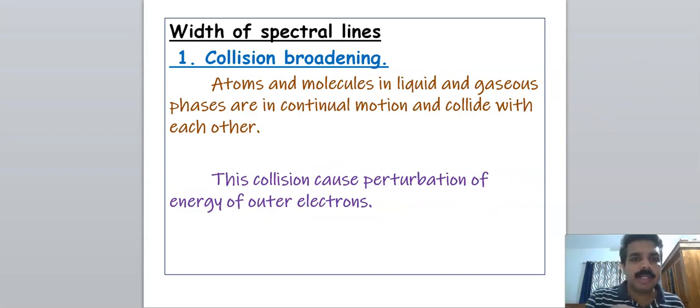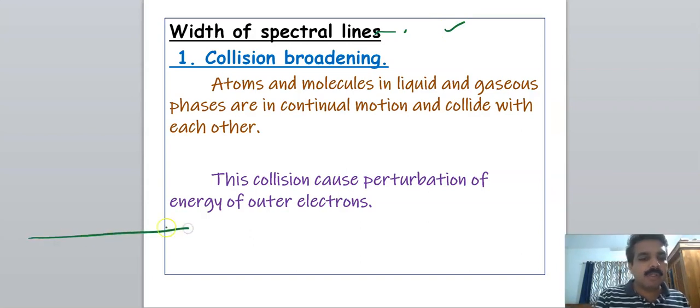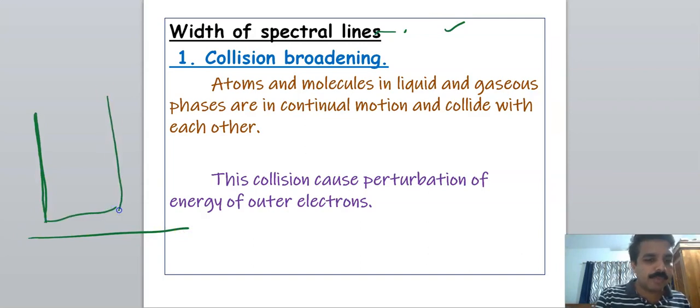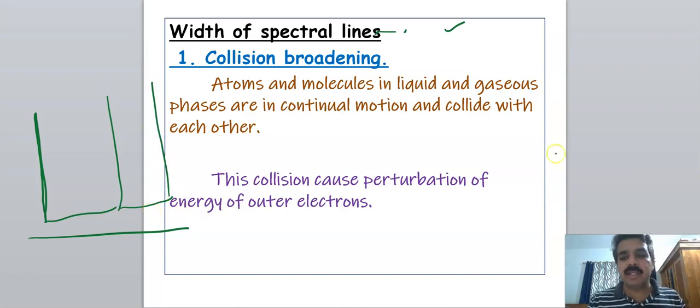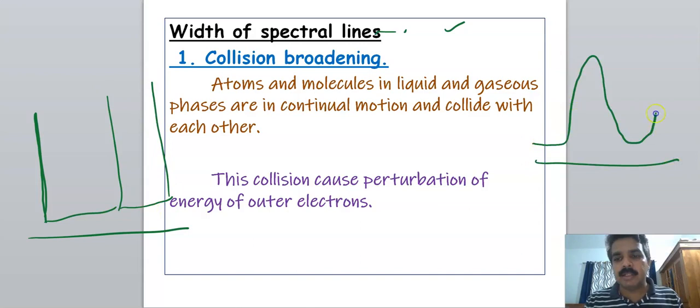Okay, next we want to discuss some other terms about spectra. First one is the width of a spectral line. When we see a spectrum, it cannot be a sharp line like this. We cannot obtain a spectrum like this, a sharp line. In all spectra, you can see this type of spectrum.